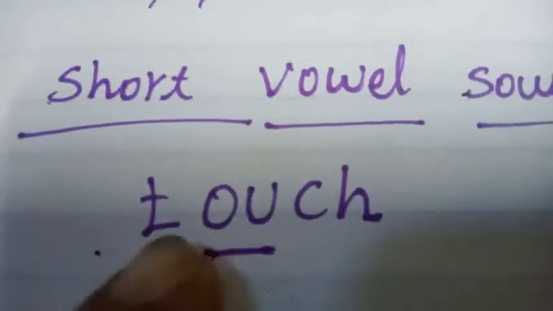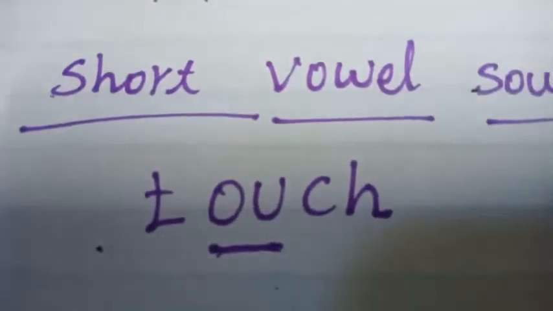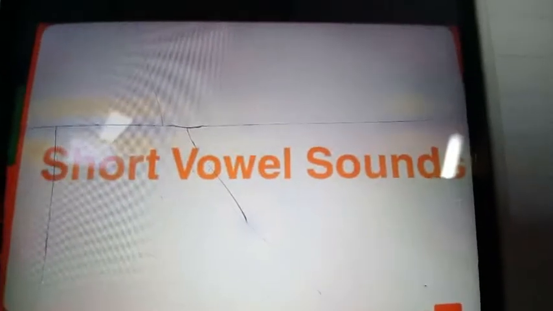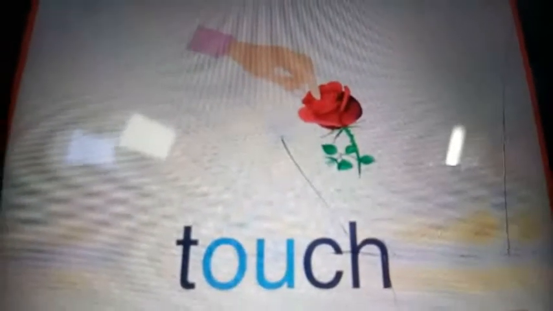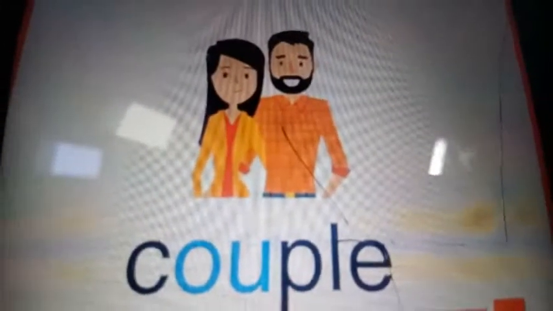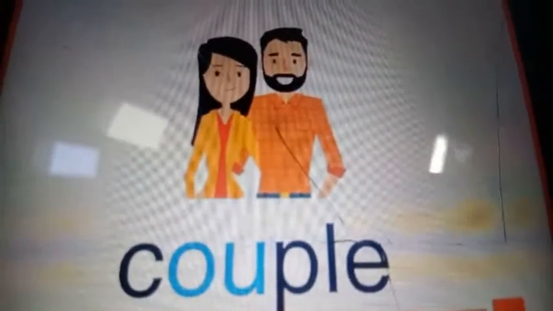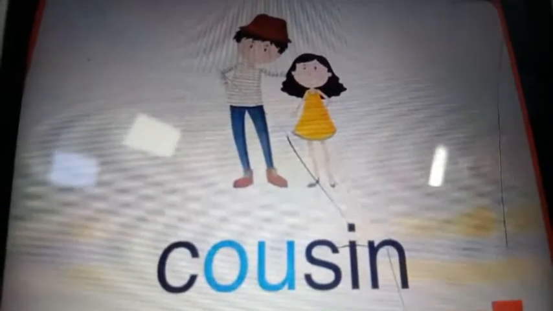Let us see some examples for this. Short vowel sounds. Touch, couple, cousin.